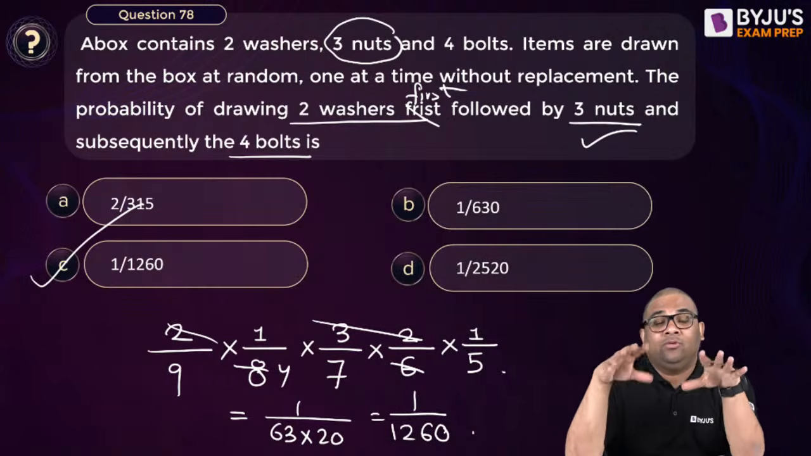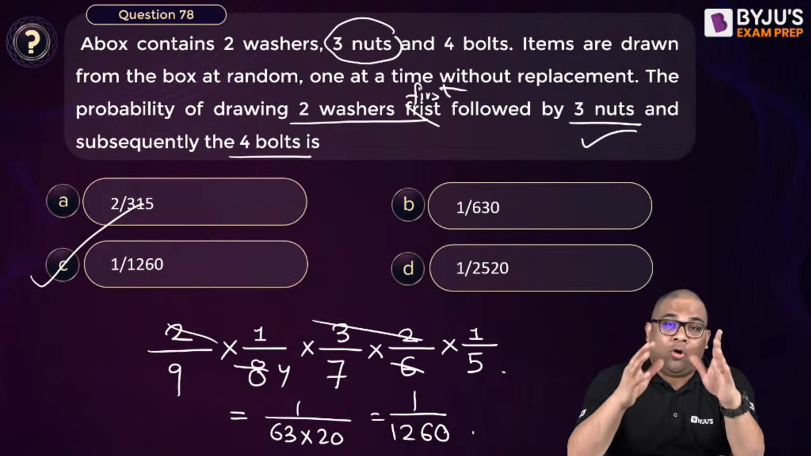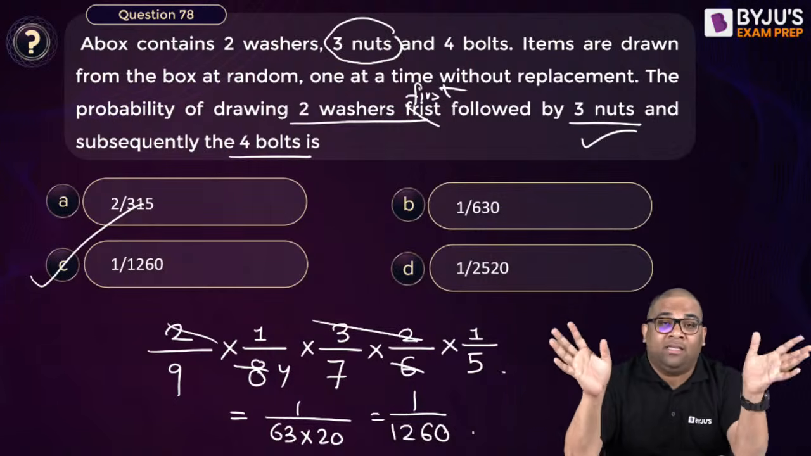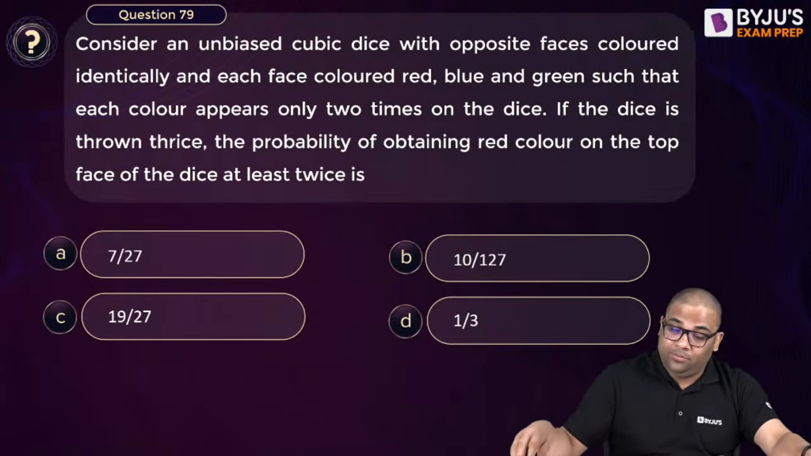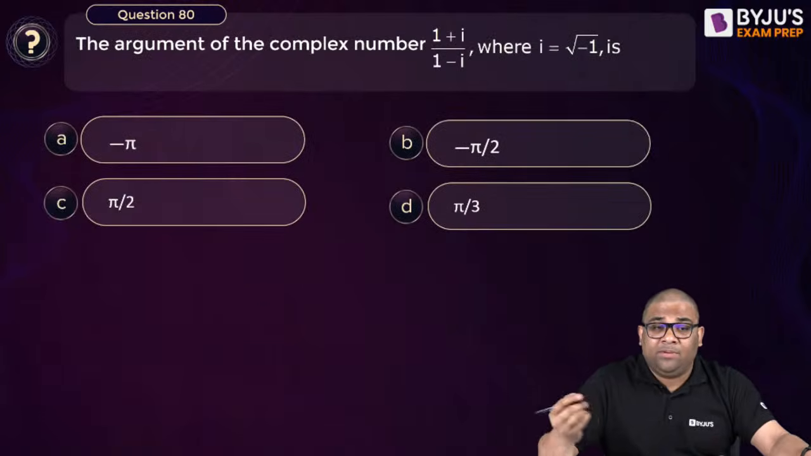So mathematics, you should remember that you have to complete the previous year questions of GATE, all the chapters, then only you will be able to score full marks in GATE as far as ISRO is concerned. Okay, so this is also from probability. Okay, this is from complex number.